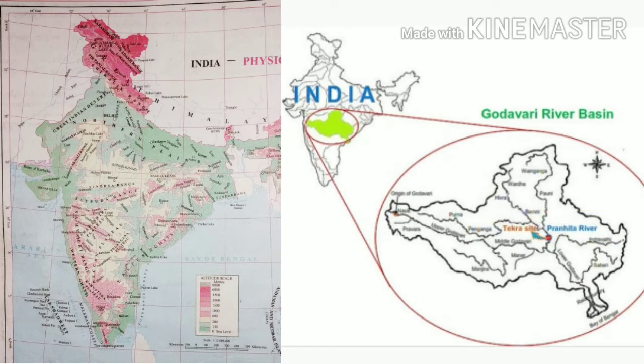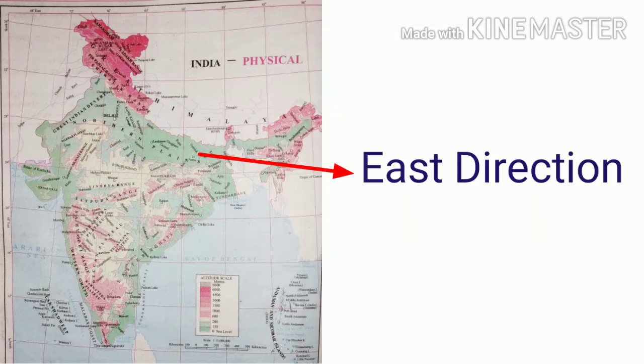Next one. Look for the south flowing river in the peninsular region. In which river basin does it lie? Answer: Pranita is the south flowing river in the peninsular region. It lies in the Godavari river basin. In which direction is the slope of the region in the north shown in dark green? Answer: the slope of the region in the north shown in the dark green is in east direction.